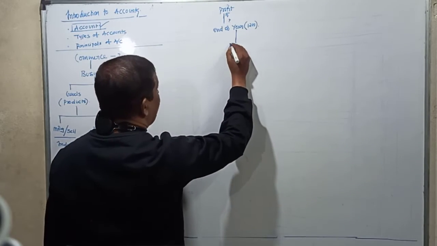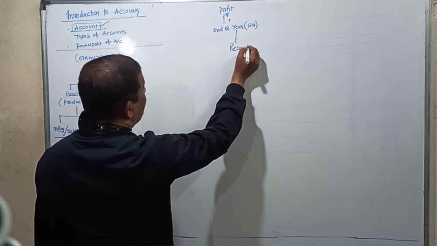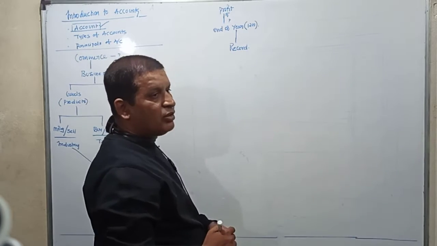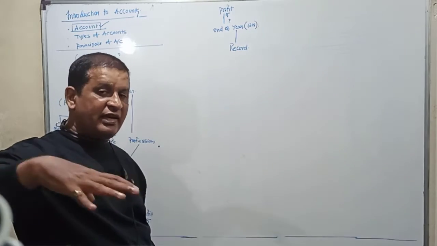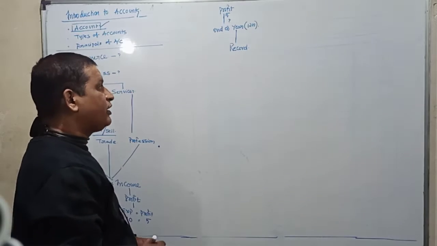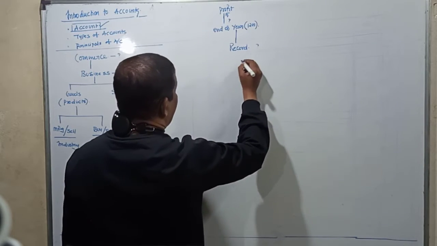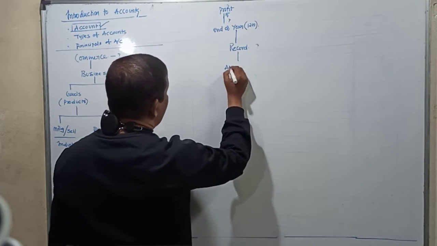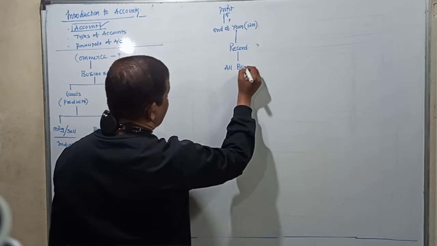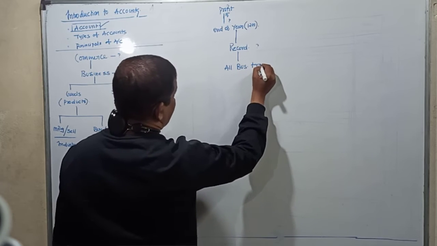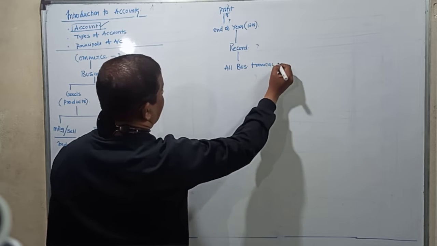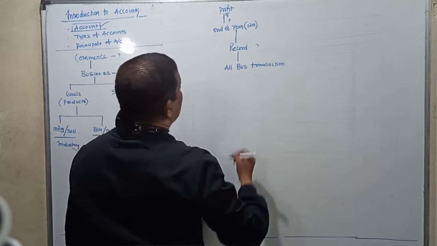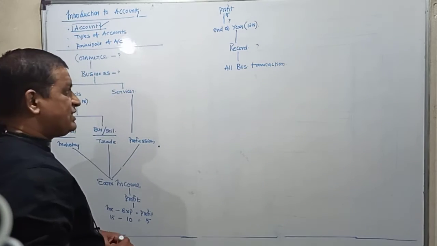We record. Recording is nothing but writing, maintaining a record. We record all business transactions.